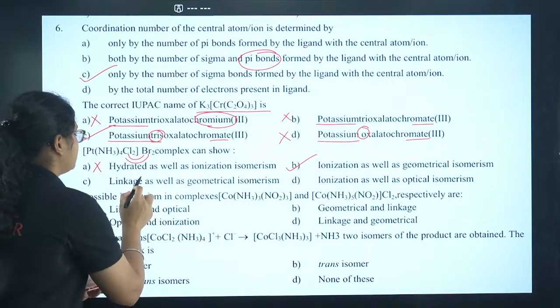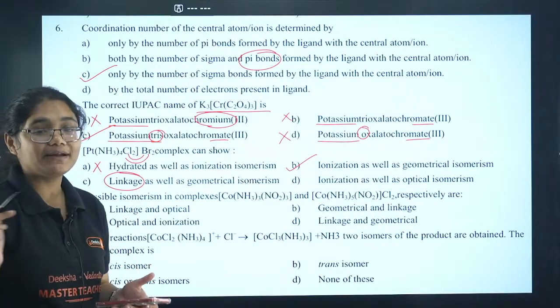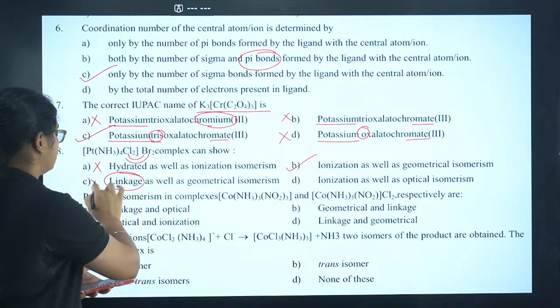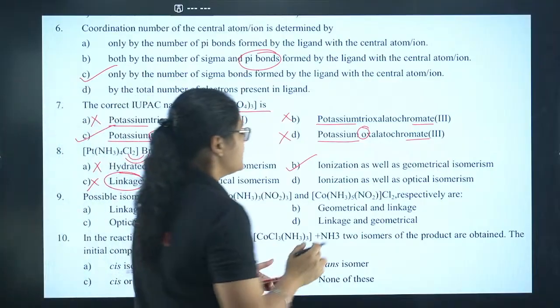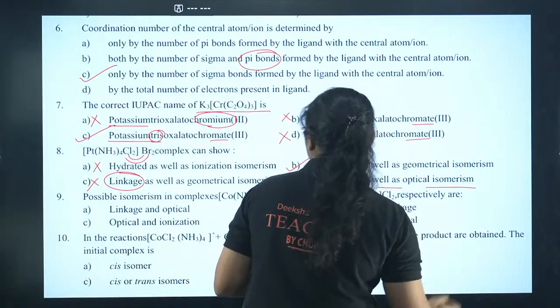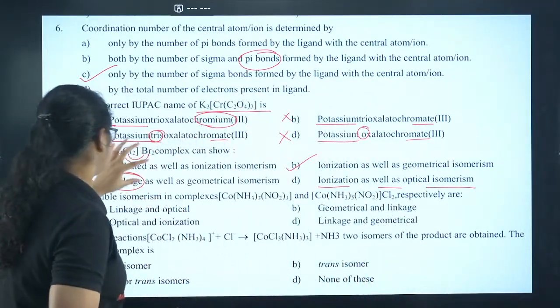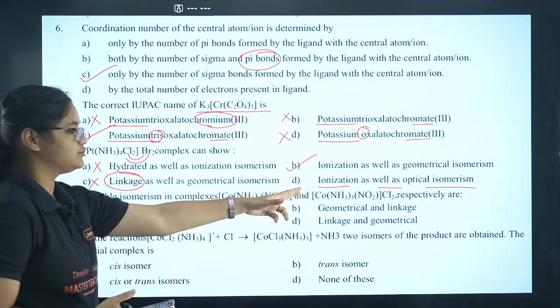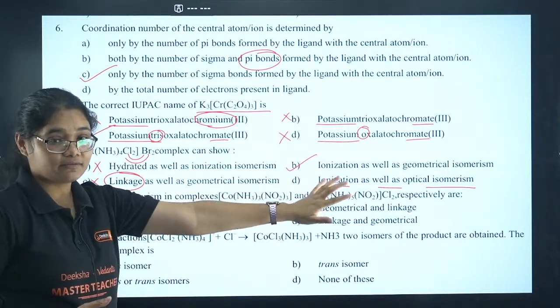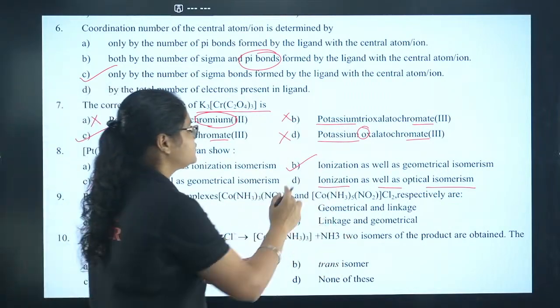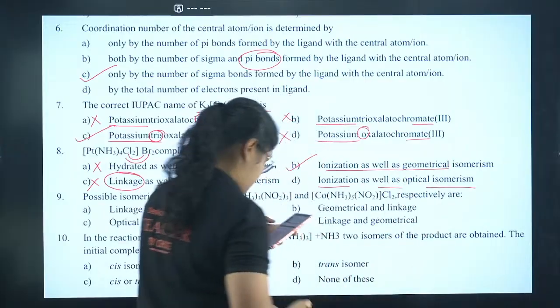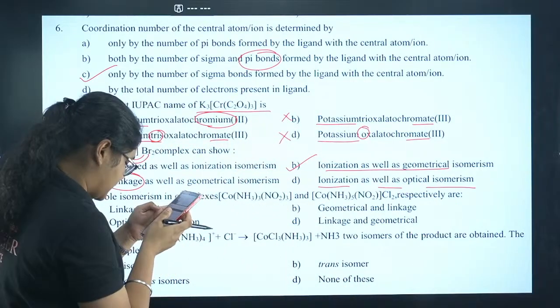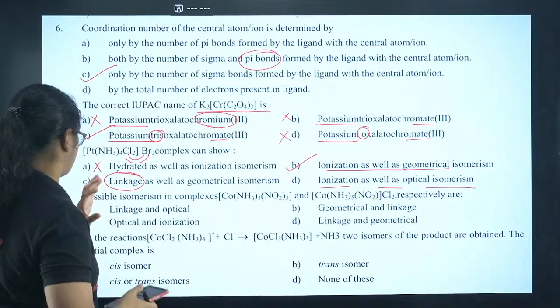Linkage isomerism: for this we need an ambidentate ligand, but there is no ambidentate ligand here, so this is also incorrect. Ionization as well as optical isomerism: the whole molecule will not show optical isomerism, but the cis isomer will. So the most preferred answer will be option B here. Yes, Nishant, Prakriti, Shailaja, Blossom, all of you are correct.